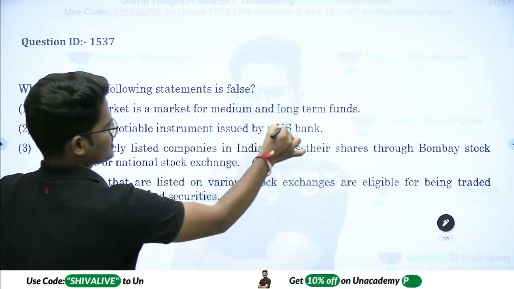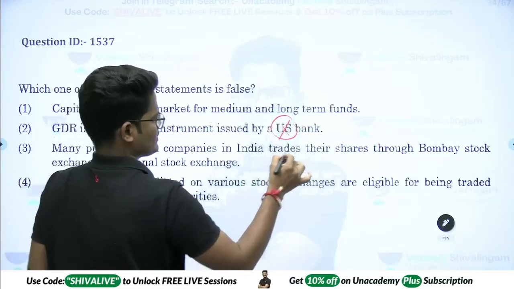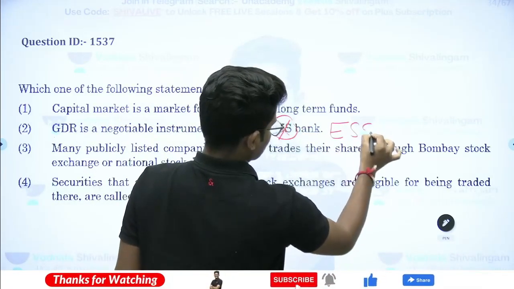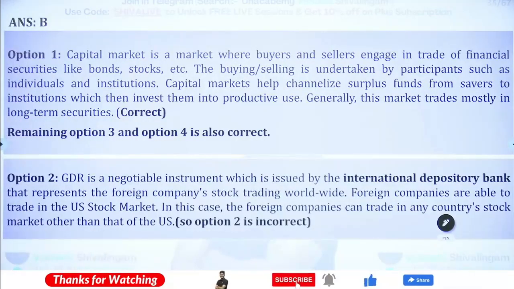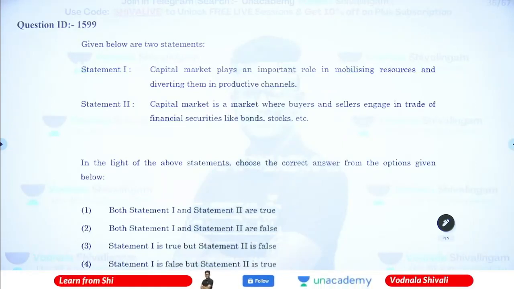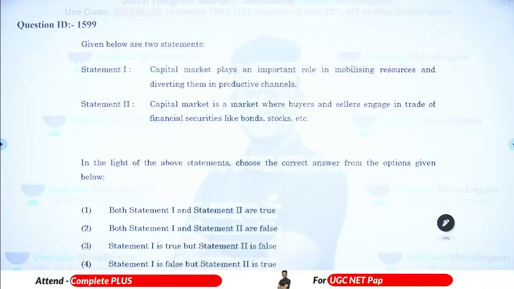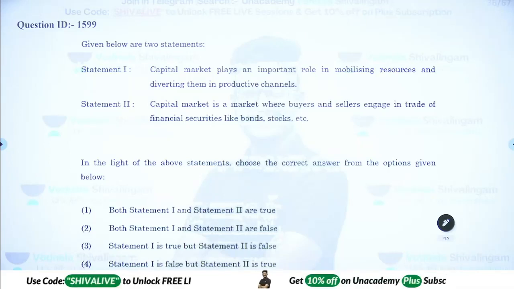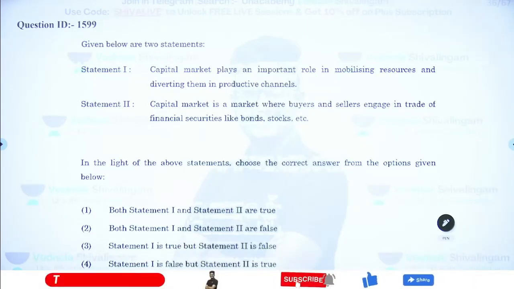GDR is a negotiable instrument issued by the US? No, other than the US. This is the European stock exchange. GDRs, global depository receipts, are traded in European stock exchanges. Capital market plays an important role in mobilizing resources and diverting them into productive channels. Capital market is a market where buyers and sellers engage in the trade of financial securities like bonds and shares.